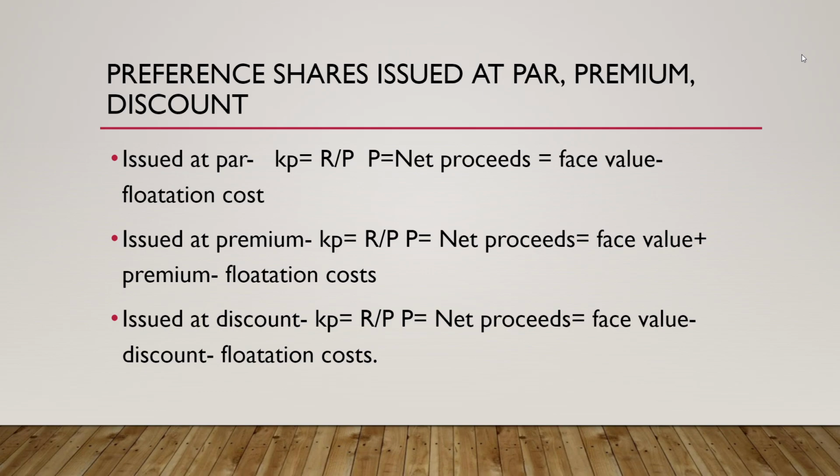Issued at premium, it is R divided by P, where P is equal to net proceeds, which is face value plus premium minus flotation cost. Issued at discount, it is R divided by P, where P is equal to net proceeds, which is face value minus discount minus flotation cost.